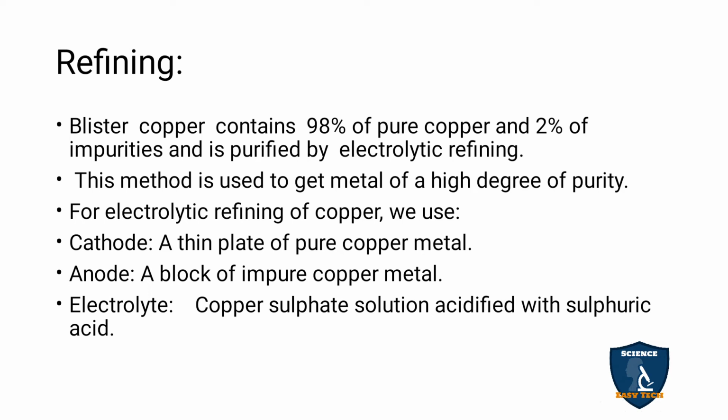In the electrolytic refining of copper, for the cathode they use a thin plate of pure copper metal, and for the anode a block of impure copper. The electrolyte is copper sulfate solution, the acidified sulfuric acid copper sulfate